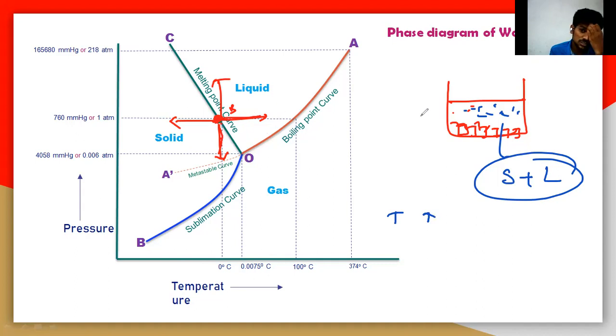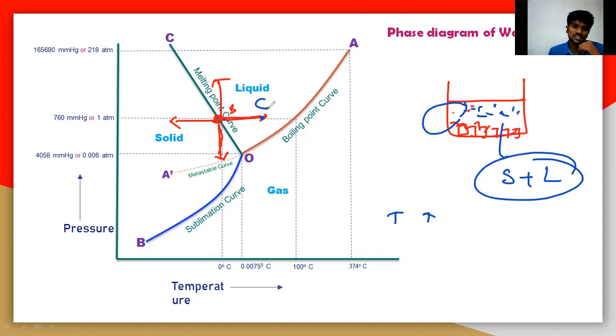So the solid ice is completely converted into liquid phase, because the point B is moving towards point C here. Moving towards point C means the ice particles are converting into the liquid phase here.